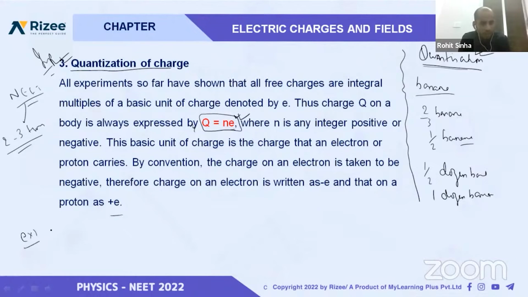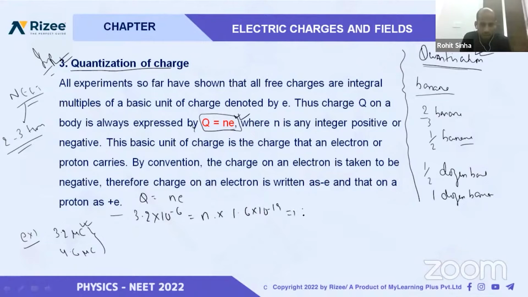If I tell you to find whether 3.2 microcoulomb charge, or 4.6 microcoulomb charge, which of the following charge is possible and which is not possible, how will we find that out? Since we know Q is equal to ne, we take the example 3.2 microcoulomb, that means 3.2 into 10 to the power minus 6 is equal to n into charge on electron, 1.6 into 10 to the power minus 19.